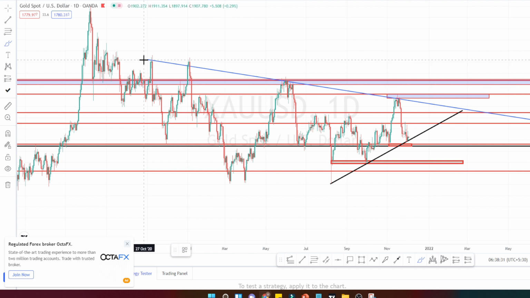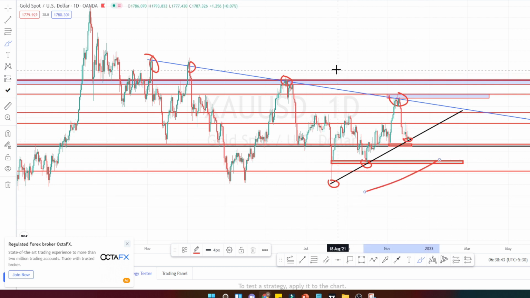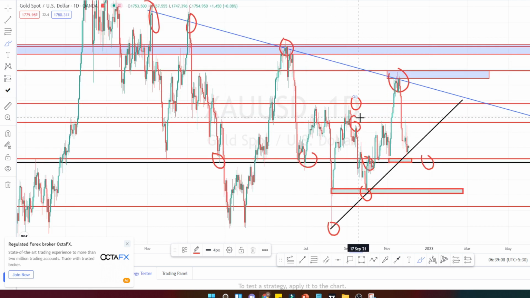Here, when we notice the price action in daily time frame, this resistance level is still holding. And on the downside, this is going to be the support level, and we can see a consolidation happening in this currency pair in daily time frame. This is going to be a very strong support level because we have seen the currency pair taking support several times at these levels, and these levels are going to be very strong resistance levels because again it has taken resistance at these levels earlier also.